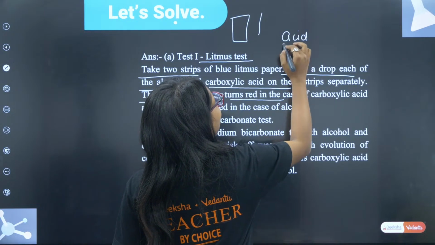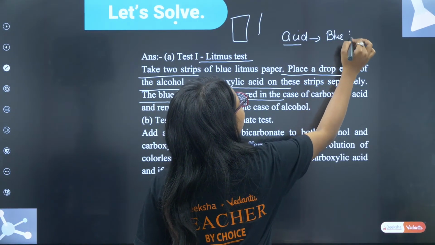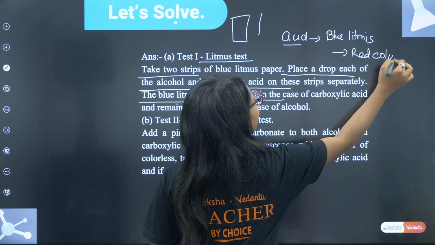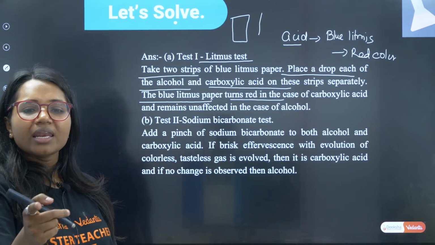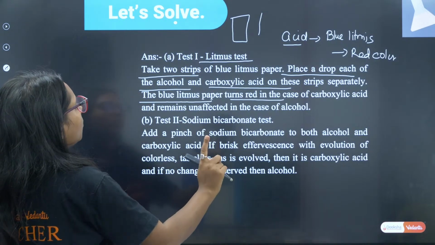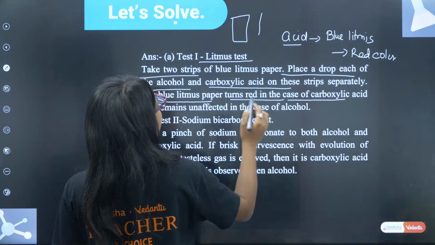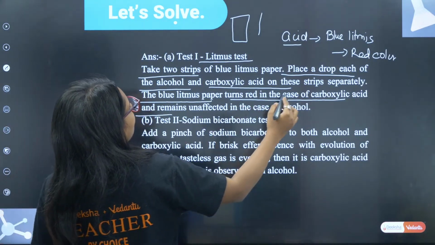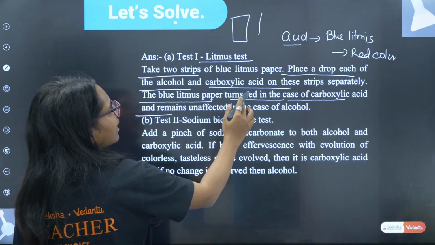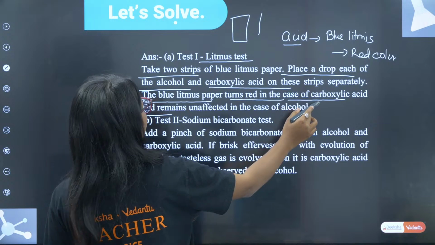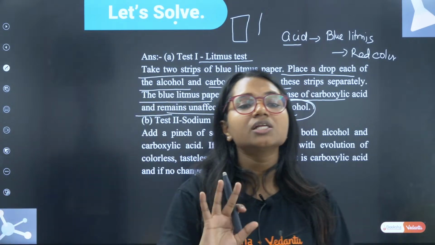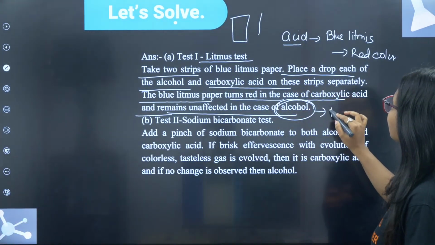Acid does what? Acid converts blue litmus to red. Acid will change blue litmus to red. Very good Raja, absolutely correct. But alcohol will not do anything. Place one drop of alcohol and carboxylic acid. The blue litmus turns red in the case of carboxylic acid and remains unaffected in the case of alcohol, because alcohol is not acidic. Understood, guys?